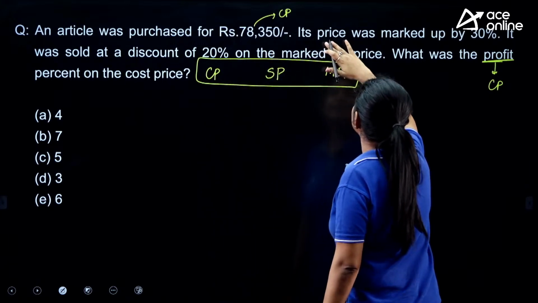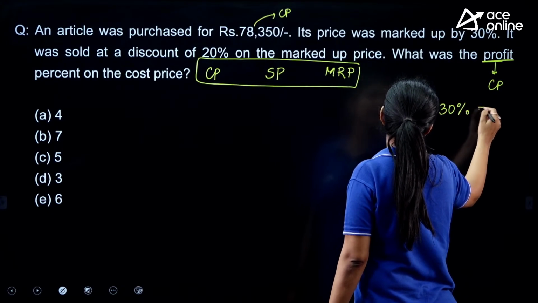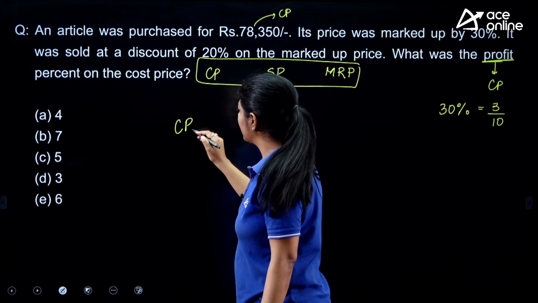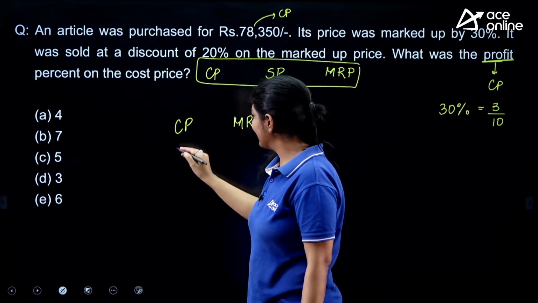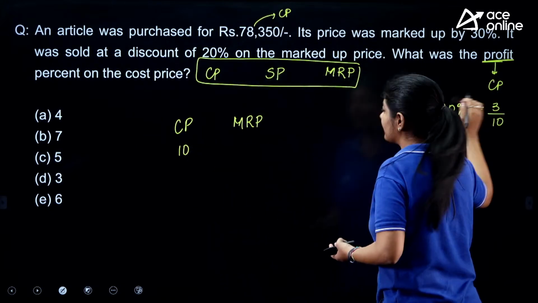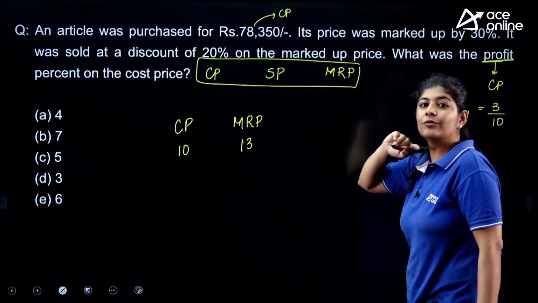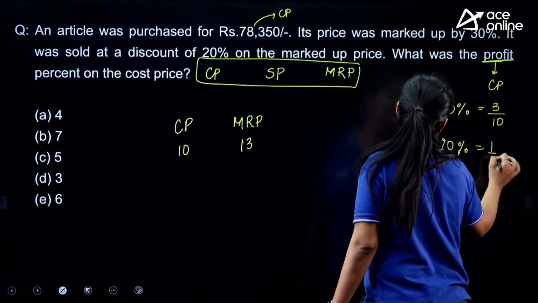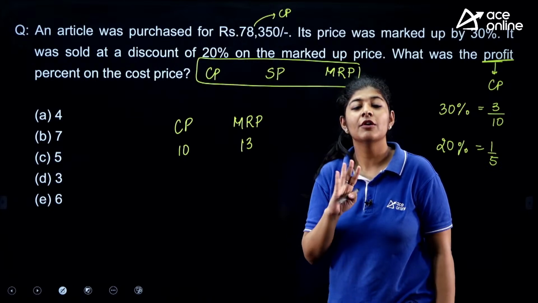So the question is saying that its price was marked up by 30%. 30% can be written as 3 by 10, right? Let's suppose if I have to write down the ratio between cost price and the marked price. If I have any item at 10 rupees, I'm increasing the price of the item by 3 and I'm selling it at 13 rupees, right? And I'm giving a discount of 20%, that means a discount of 1 by 5. If any item is of 5 rupees, I'm giving a discount of 1 rupee. That means I'm selling it at 4 rupees.